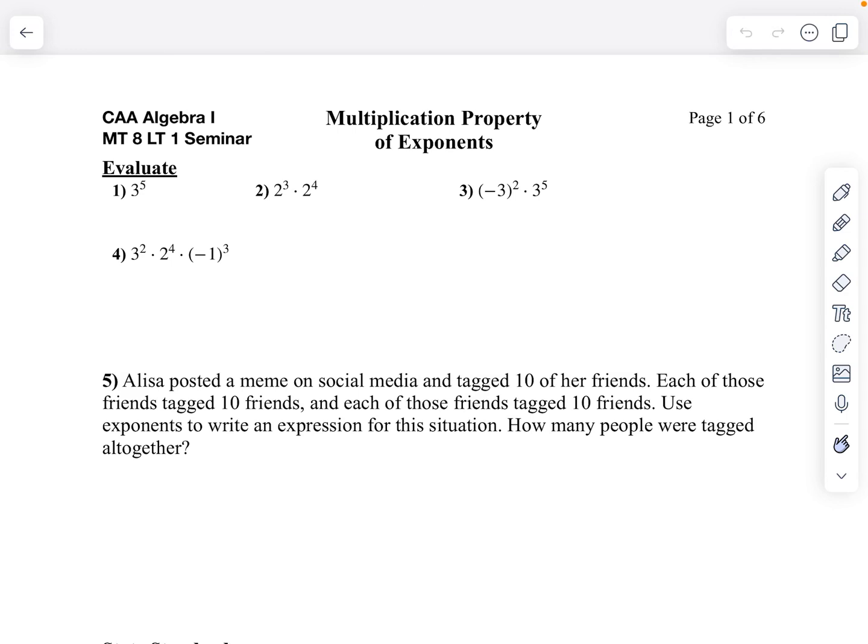Hello, let's review your MT8 LT1 seminar on the multiplication property of exponents. First thing I want you to do is answer the first 5 questions. We'll review those in class, or answer the first 5 questions and move on to activate your prior knowledge about exponents.